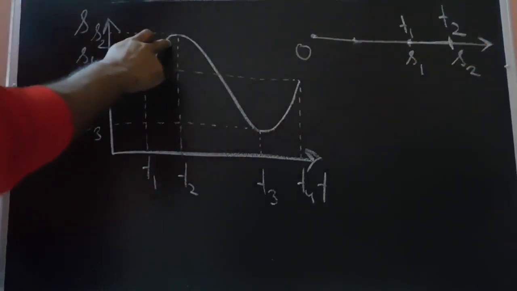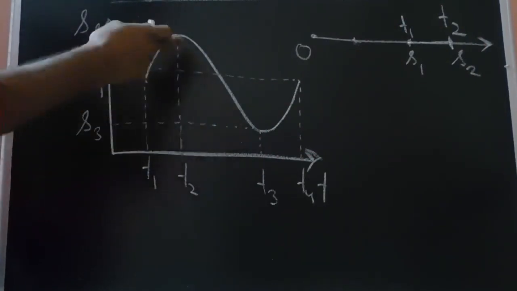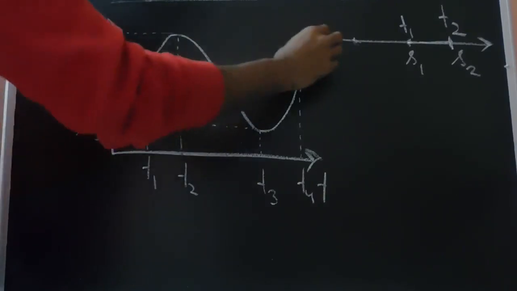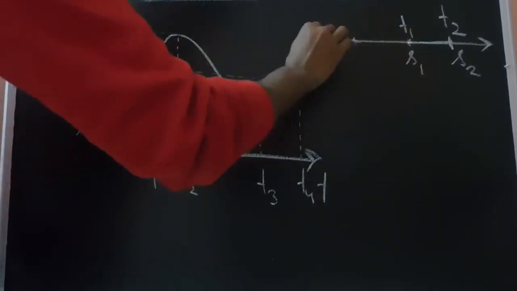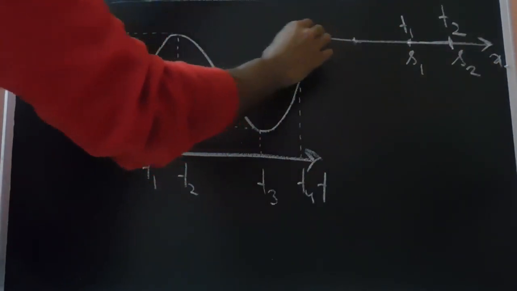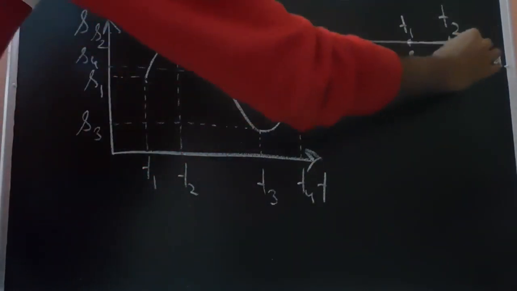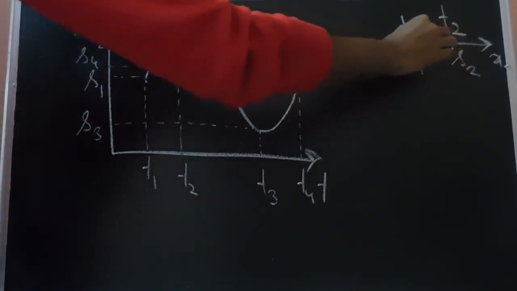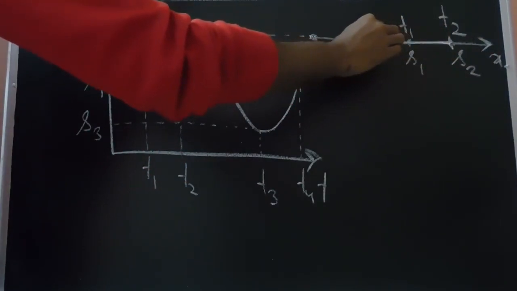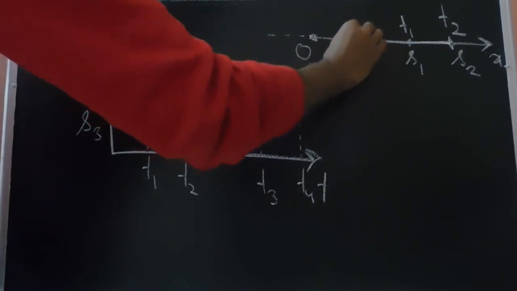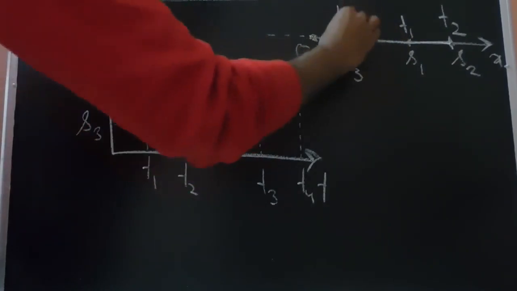After that, the particle has retraced its path. As can be seen from the curve, the displacement is decreasing. Though the displacement is positive, it has decreased. That means the particle is still along the positive side of this axis; it has not gone to the other side. So the particle starts from here and moves in this direction now. Let's say it reaches the point S3 at time T3.